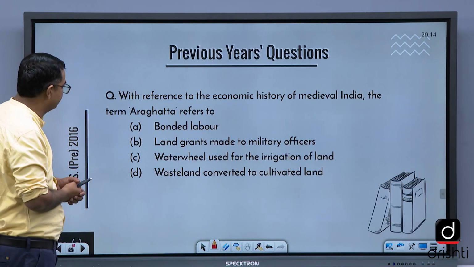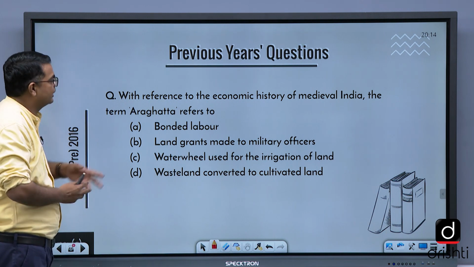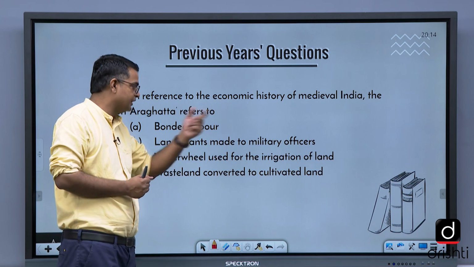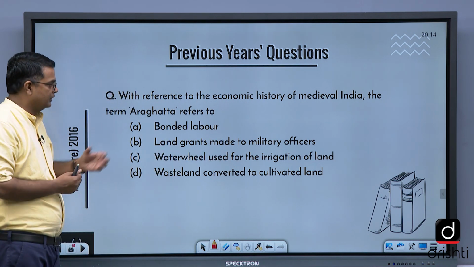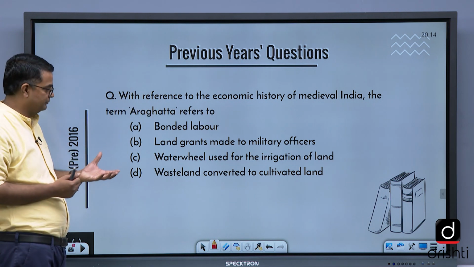Now the previous paper. With reference to the economic history of medieval India, the term Araghatta refers to, इस टाइप के क्वेश्चन. अगेन द टर्म विच इज रिलेटेड टू एग्रीकल्चर, एग्रेरियन सिस्टम, इरिगेशन से.